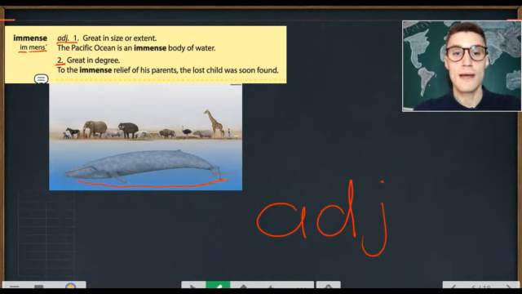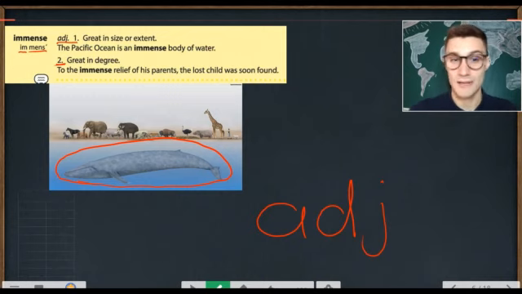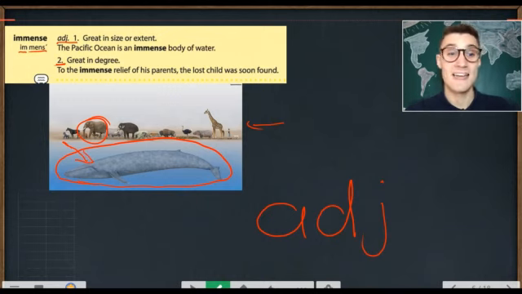A blue whale is an immensely large animal, right? Look at all these other creatures. Wow. This is an elephant, an African elephant. This is a blue whale. It is an immense creature, right?